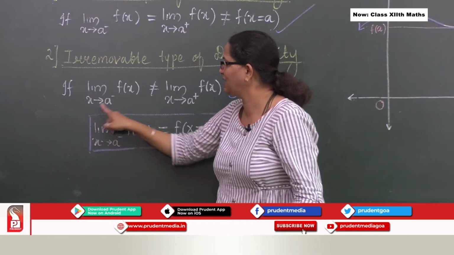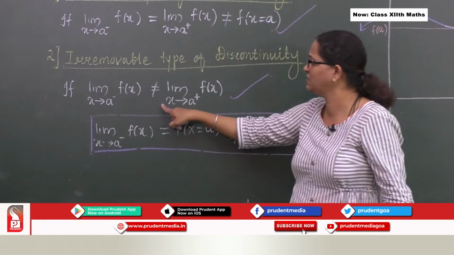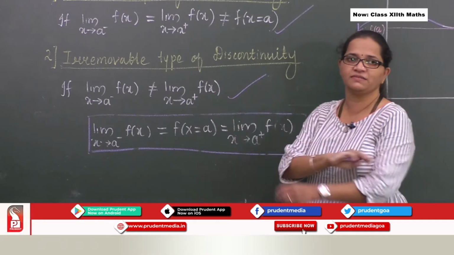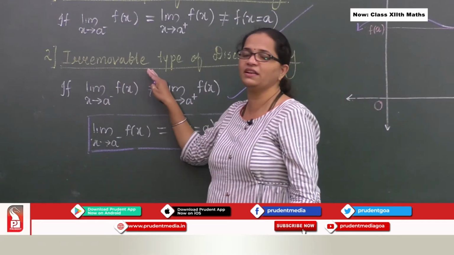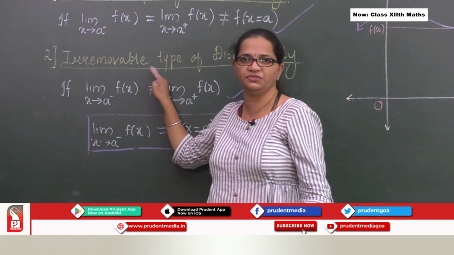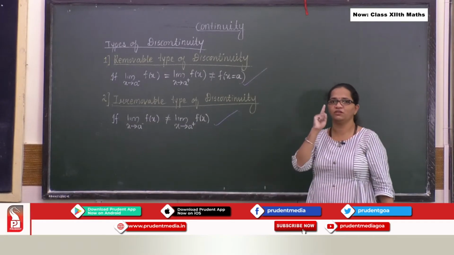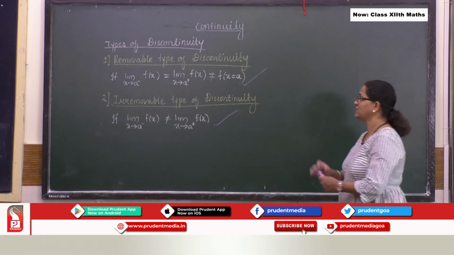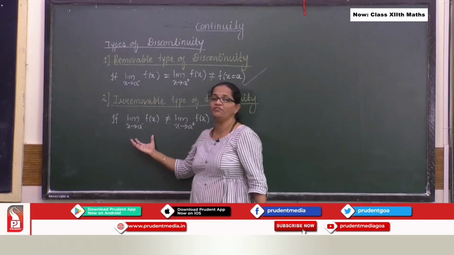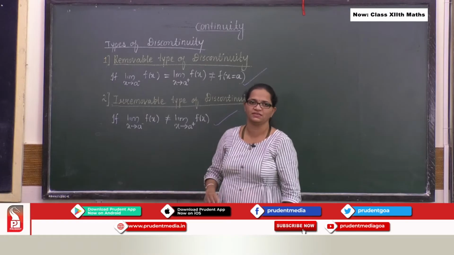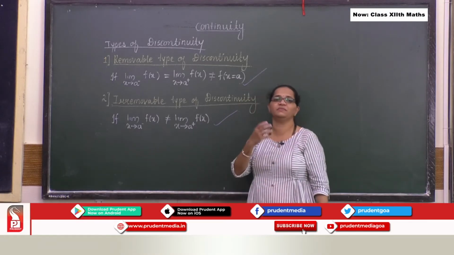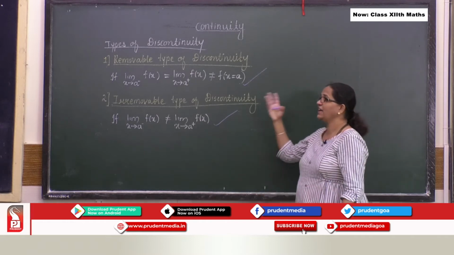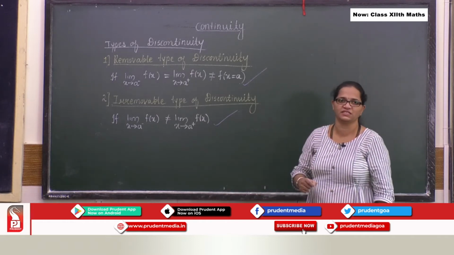So if limit x tends to a minus f of x is not equal to limit x tends to a plus f of x, perfectly it is irremovable kind of discontinuity. Now let us discuss about the fourth graph which we considered before. Suppose your left hand limit does not exist, or suppose your right hand limit does not exist. If this situation occurs, then that can be what kind of discontinuity?